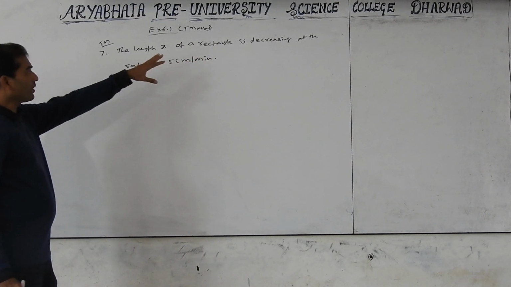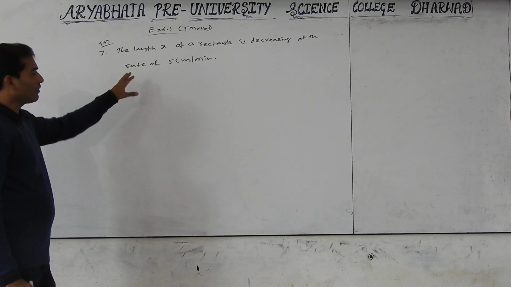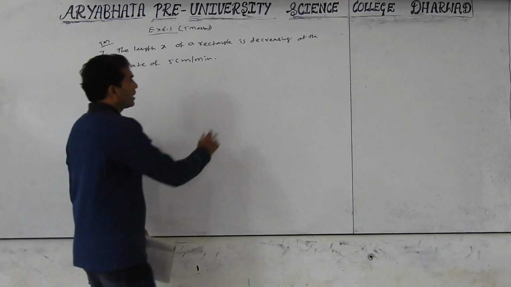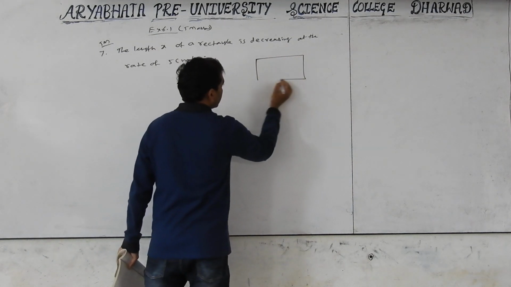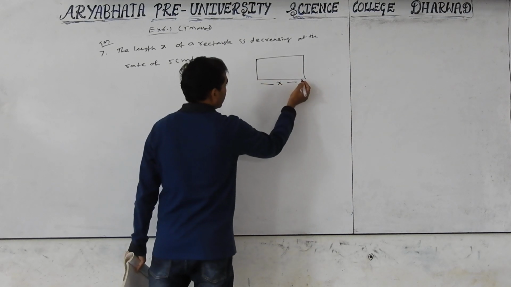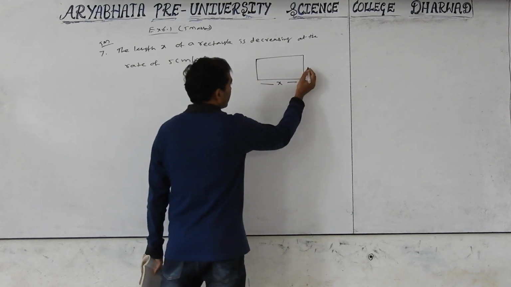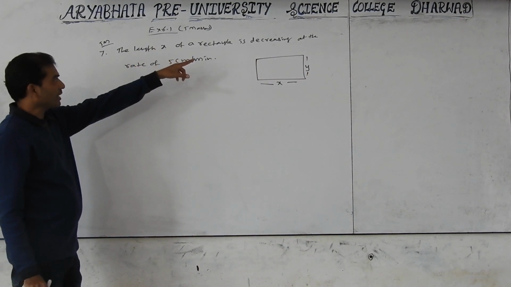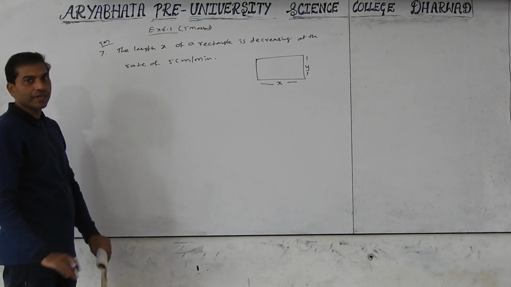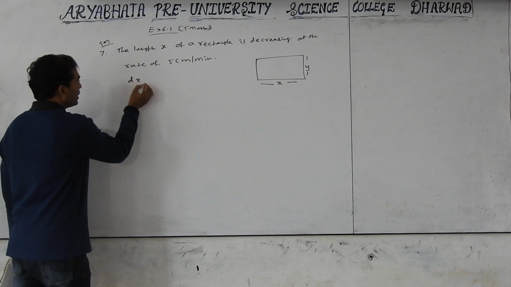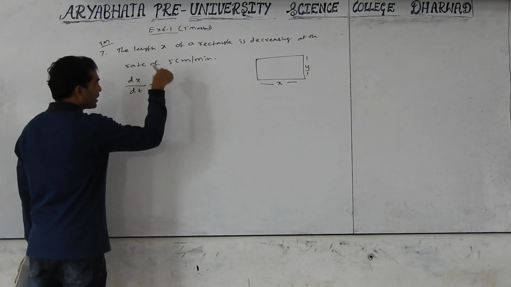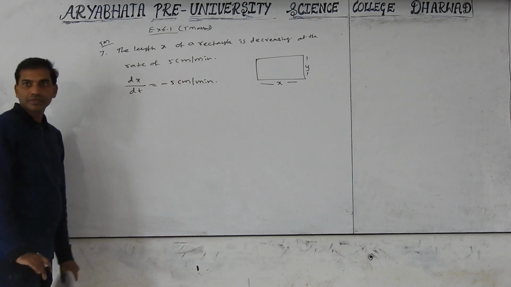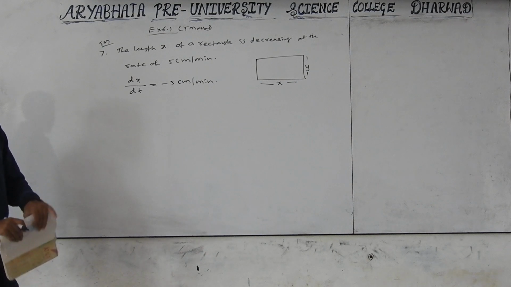Rectangle. This is x, the length of the rectangle. Breadth is y. The length x of the rectangle is decreasing at the rate of 5 centimeter per minute. Means dx by dt equal to decreasing, minus 5 centimeter per minute. Understood?